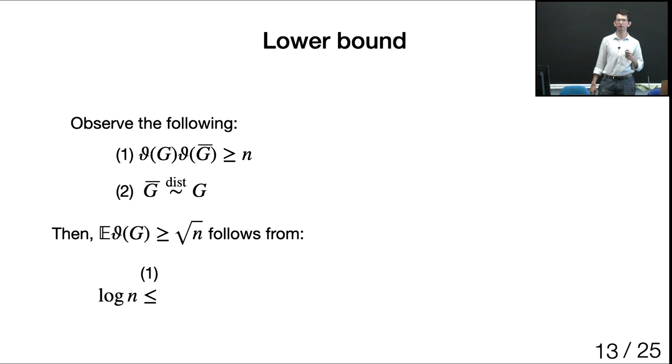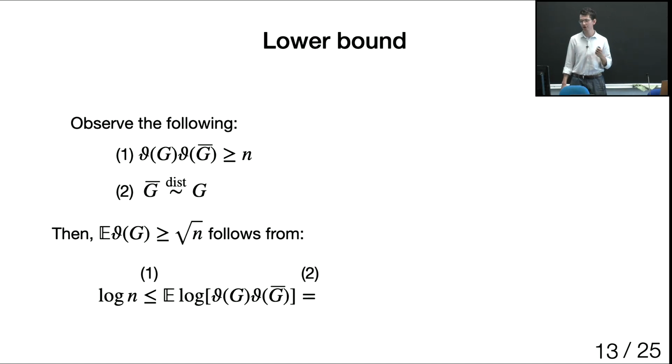First of all, the lower bound is quite easy. There is a property that the Lovasz number times the Lovasz number of the complement is always at least n. And for our random graph model, the complement of the graph has the same distribution as the graph itself. So we can immediately prove the lower bound by writing log n as the log of the product of the Lovasz numbers.